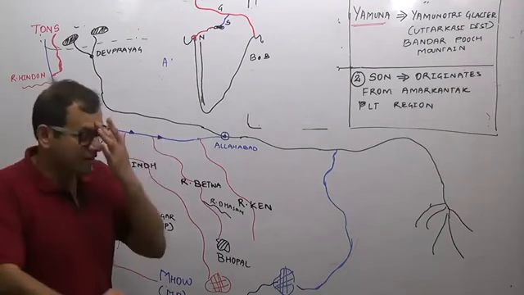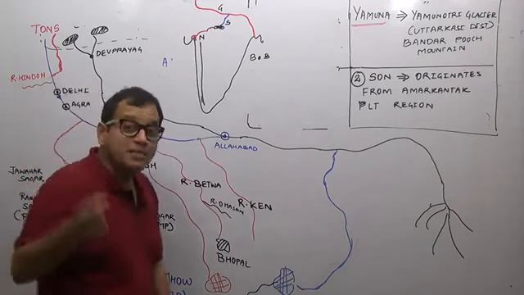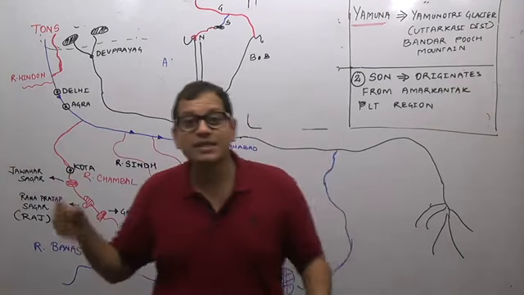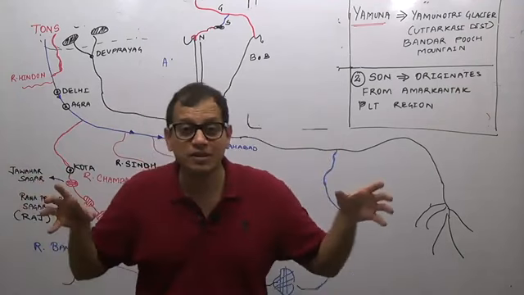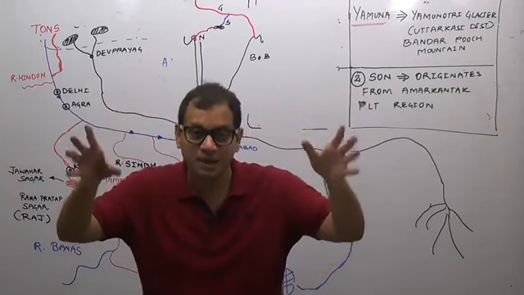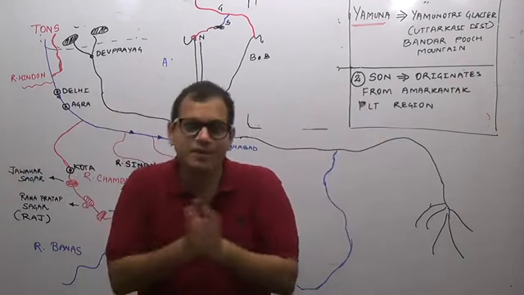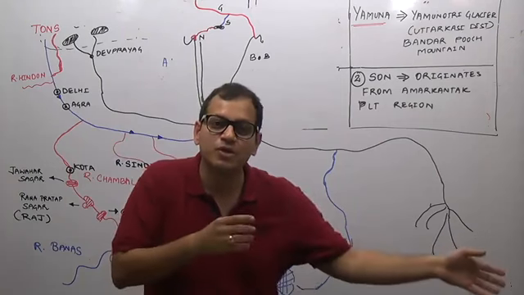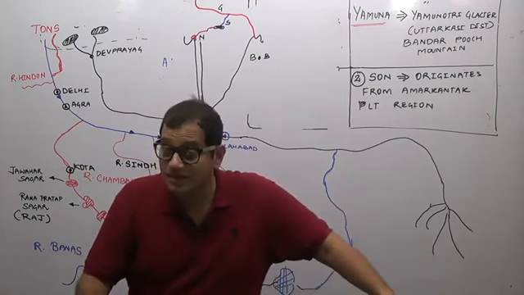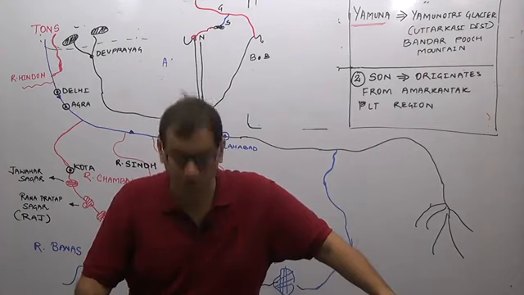The second question which UPSC may ask you is, identify the area where one river originates and joins the Ganga river system or joins the Himalayan river system, while the other river originates and flows as a peninsular river. What is the answer? Amarkantak Plateau region.